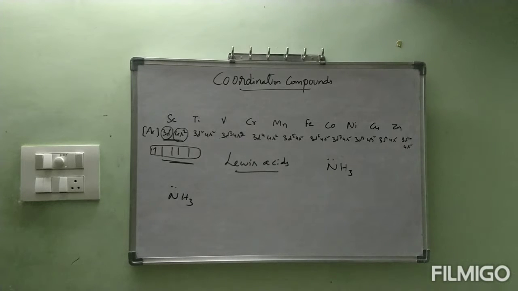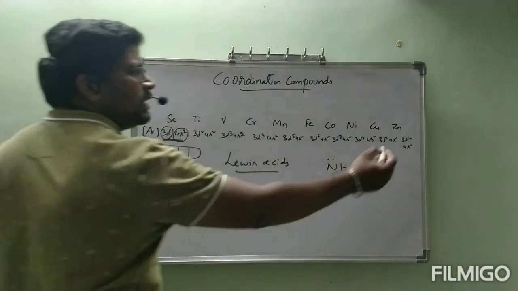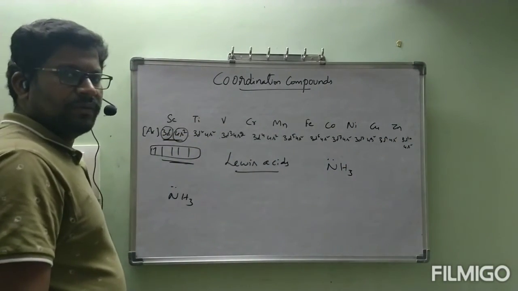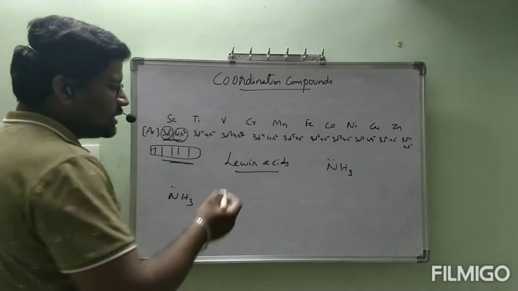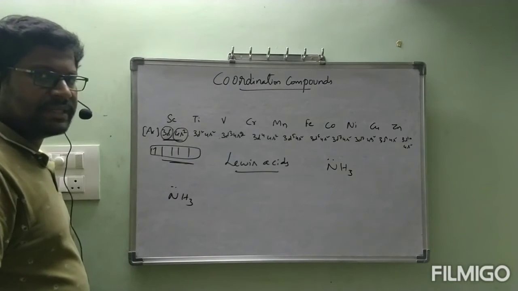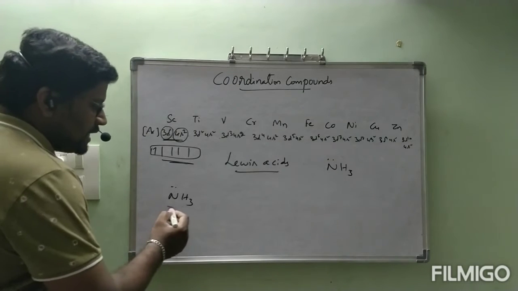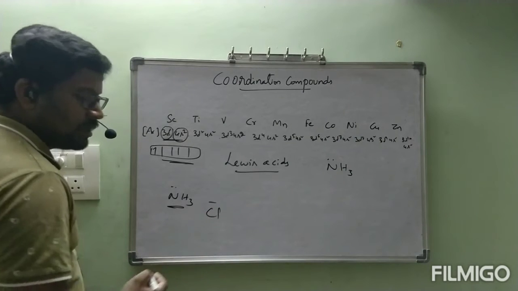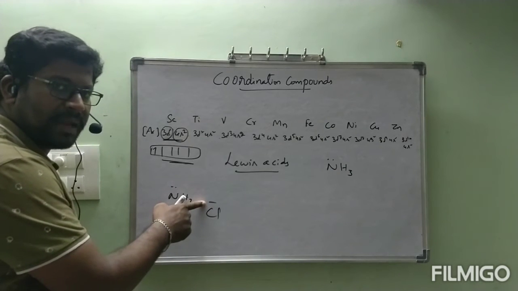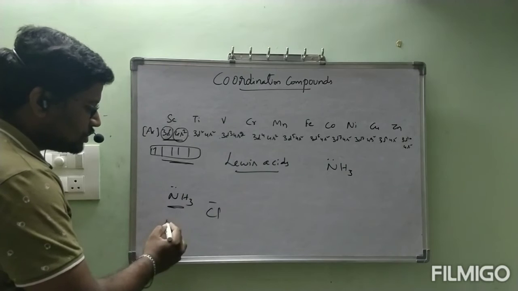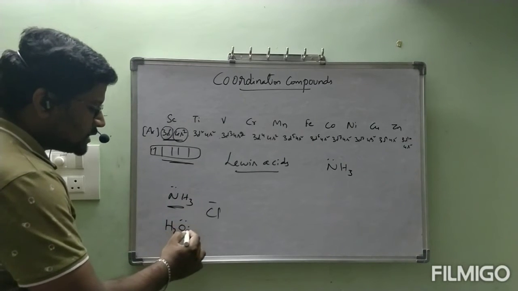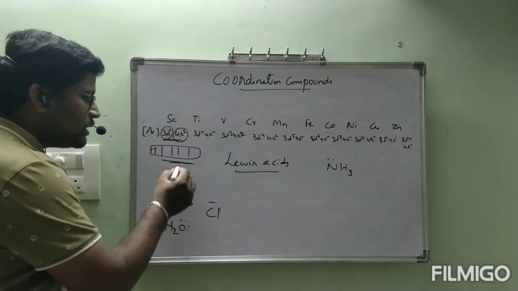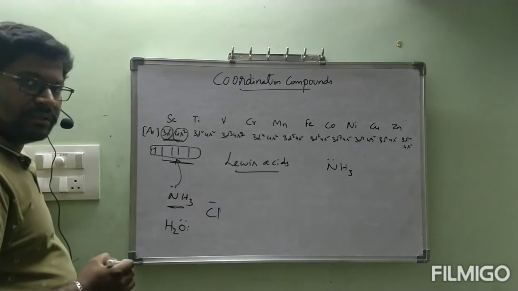See all of you, maximum except zinc, remaining all the elements contain empty d orbitals. If they have empty d orbitals, they behave like Lewis acids, like we have seen. On the other side, NH3 and such species have lone pairs of electrons. Cl minus has a pair of electrons. NH3, H2O. H2O has a lone pair of electrons. So these lone pairs of electrons can be donated into the empty d orbitals.